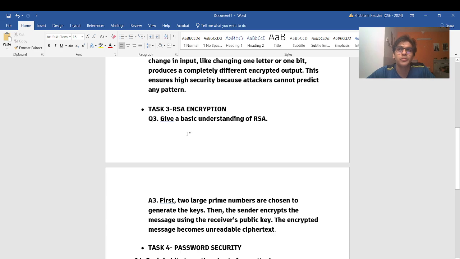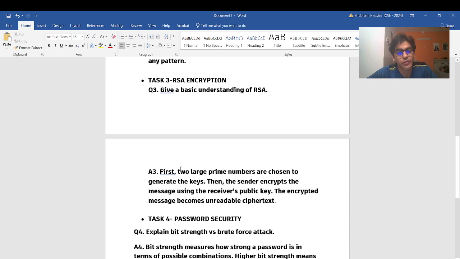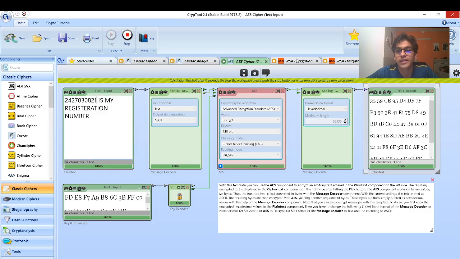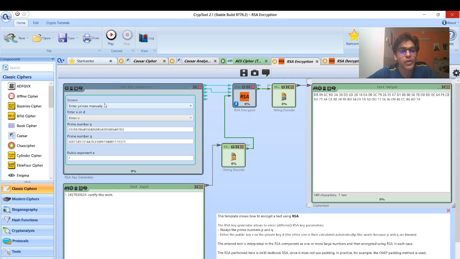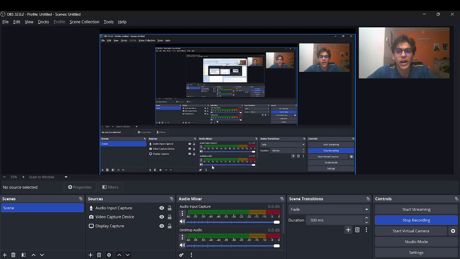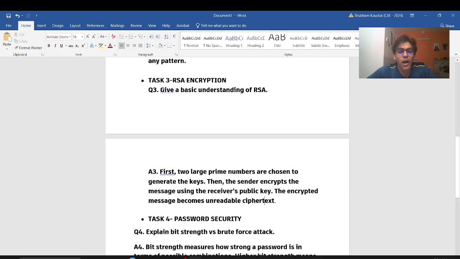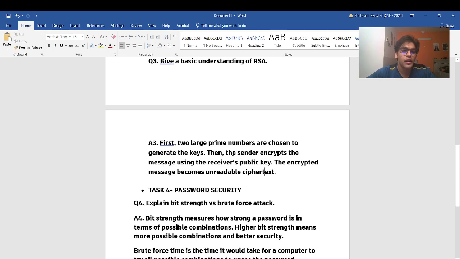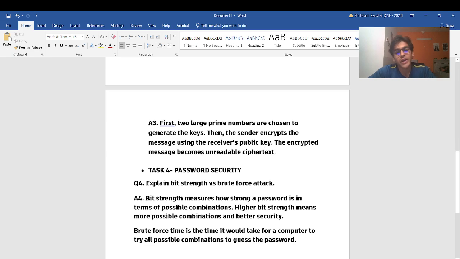Now I'll be explaining to you what RSA is. So first I'll be showing you the example here, RSA encryption. Here we'll be using two prime numbers, and these prime numbers will be used to generate the keys. And for encryption we'll have a public key, and for decryption we'll have a private key. So anyone can encrypt the message, but only the person with the private key can decrypt the message. That is the basic crux of RSA. As you can see, the sender encrypts the message using the receiver's public key. The encrypted message becomes unreadable ciphertext.